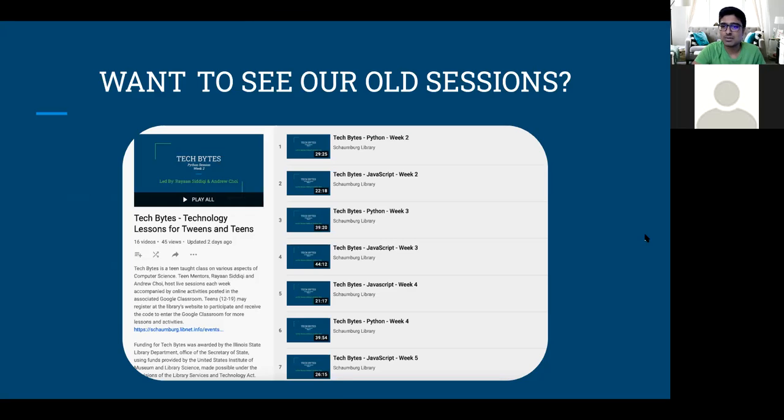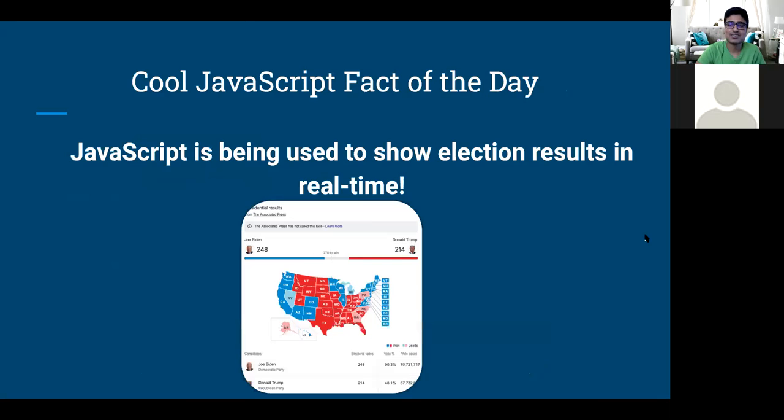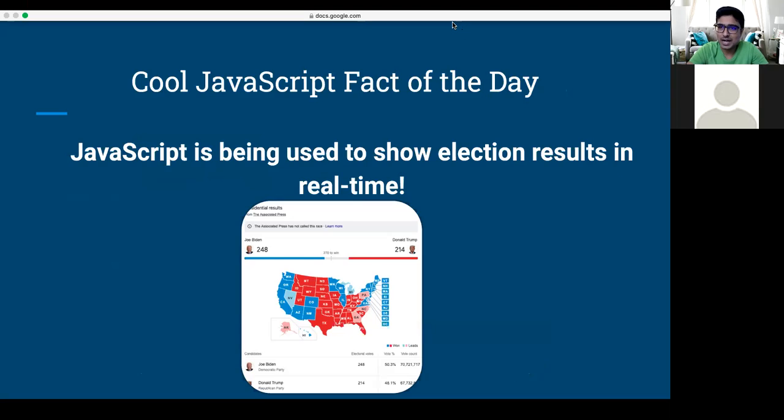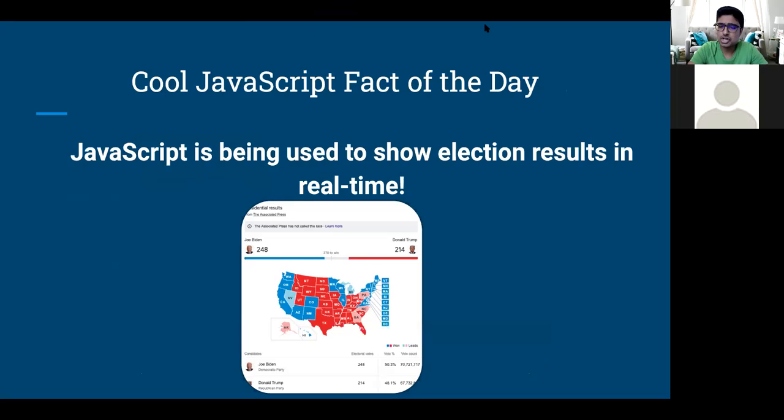But yeah, so now let's get towards our fun fact of the day. That cool JavaScript fun fact of the day is that right now, the programming language of JavaScript is being used in order to show election results in real time. Whoa, okay, let's dissect this piece by piece. So I'm saying that we can use JavaScript in order to show which of the two presidential candidates, whether that be Donald Trump from the Republican side or Joe Biden from the Democrat side, is winning. Well, let's talk.